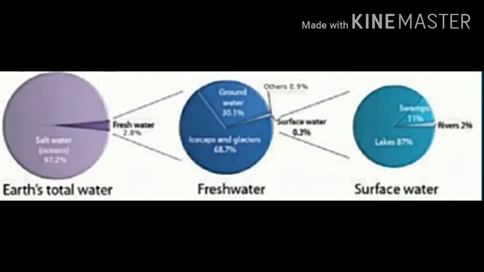Earth's total water: salt water 97.2%, oceans and seas, and fresh water 2.8%. Then out of the 2.8%, groundwater 30.1% and ice caps, glaciers 68.7%. And the surface water: lakes 87%, swamps, wetland area 11% and rivers 3%.